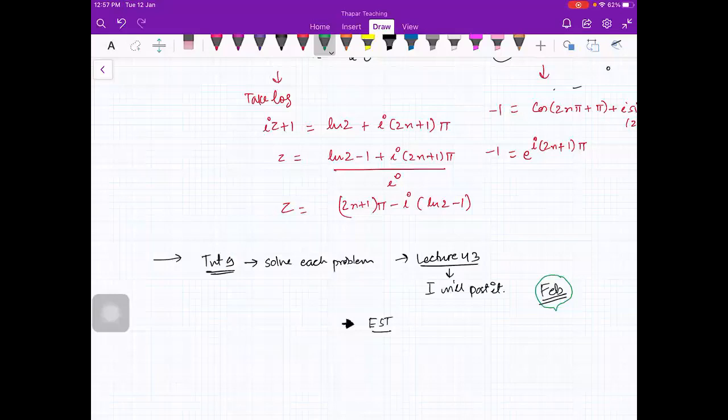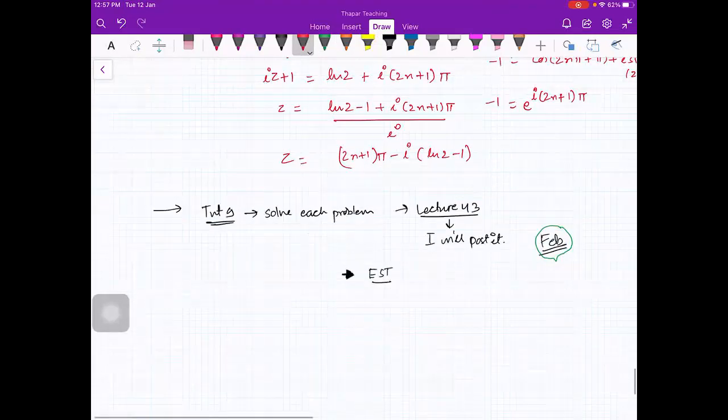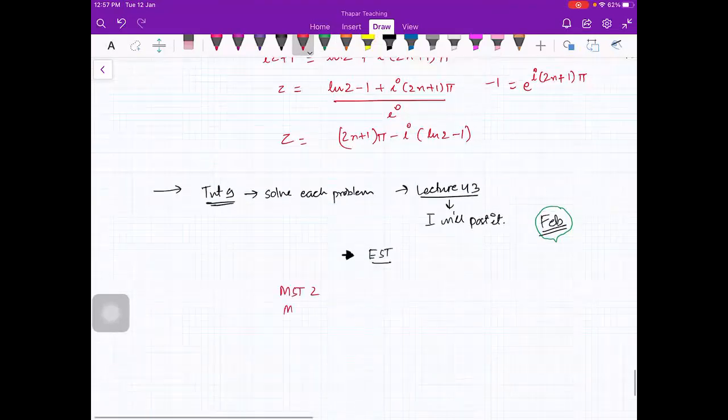Okay, so everybody be prepared for your MSTs. Now your next MST is on 20th, and then after that I think it's on 30th. You will also have a sessional 2. Let me write down. So you will have MST2, MST3. Then you will also have a sessional 2. So this will give you 50 marks in total, and then your 50 marks will be for EST.